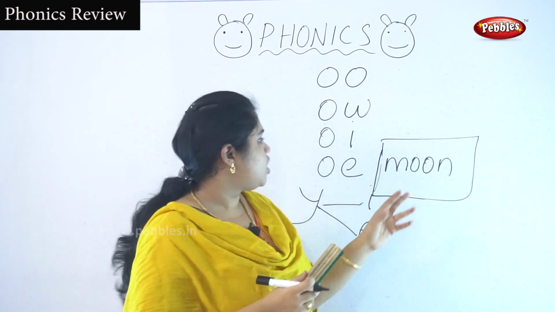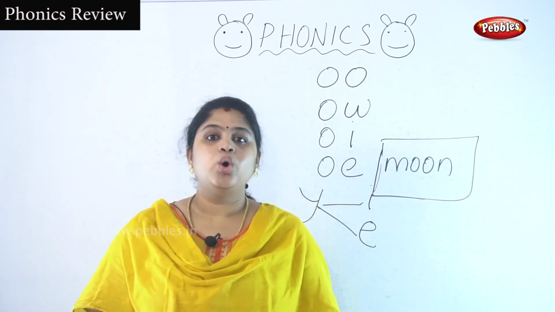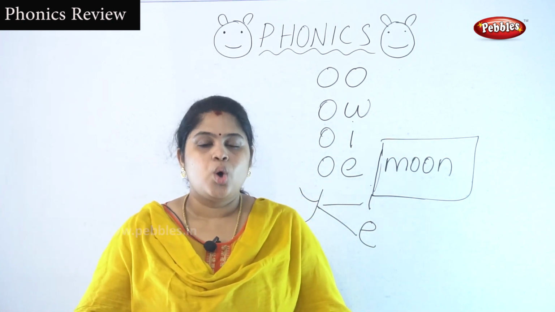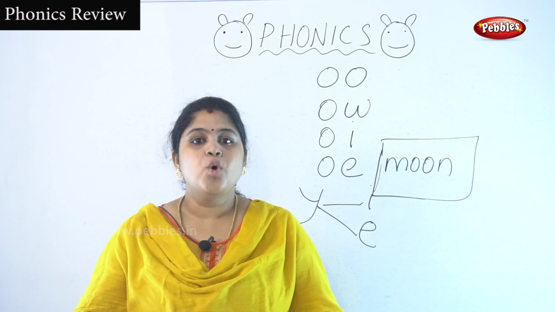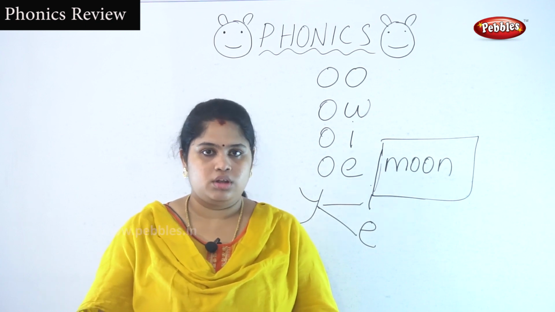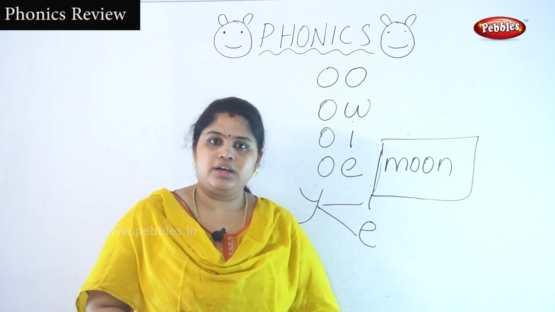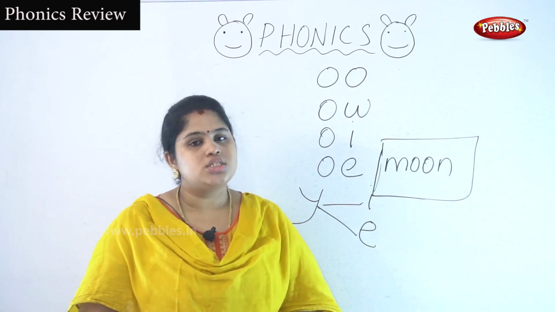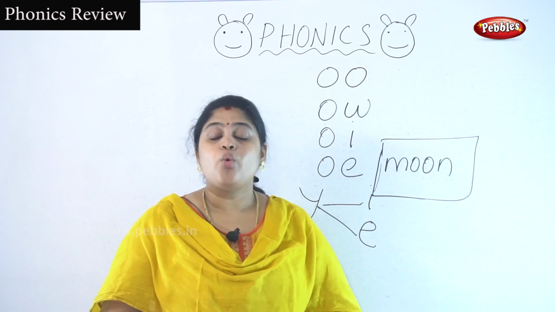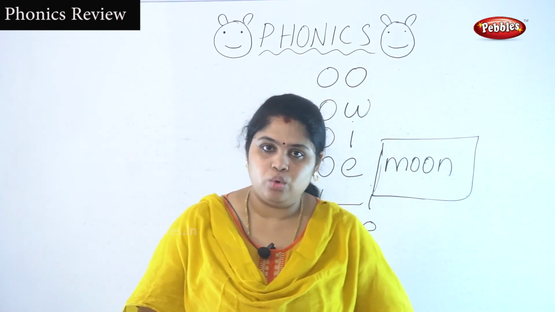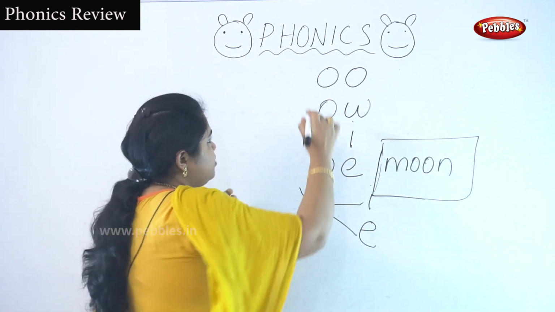Okay. What is the sound of the double O? Oo. N, moon. Okay, moon. So these are the sounds of double O. So double O sounds like oo. Okay, next we have seen this.